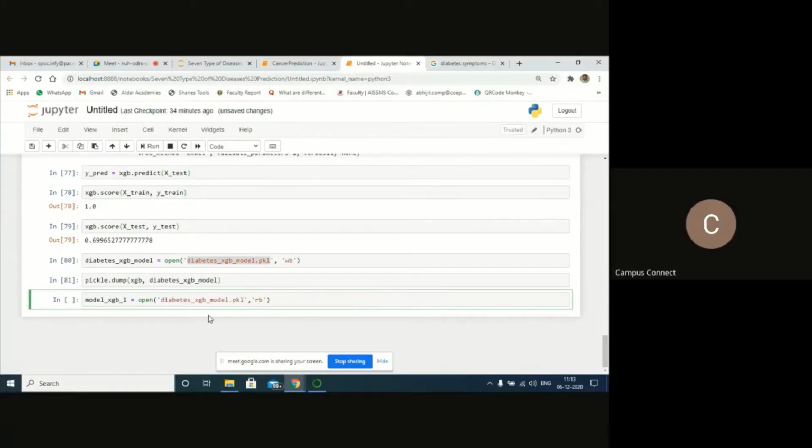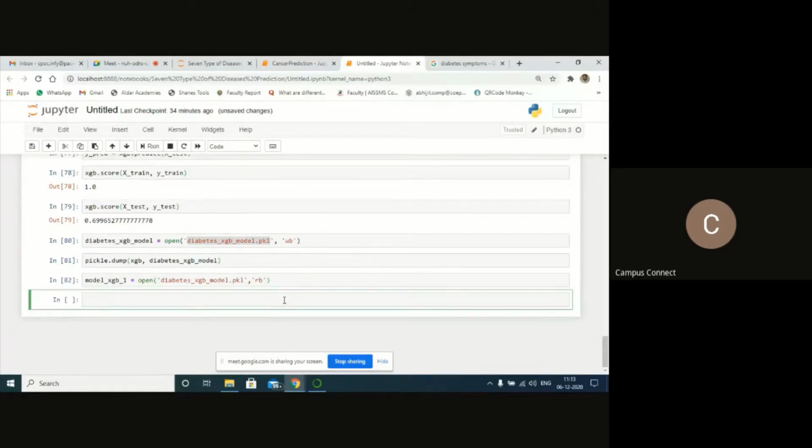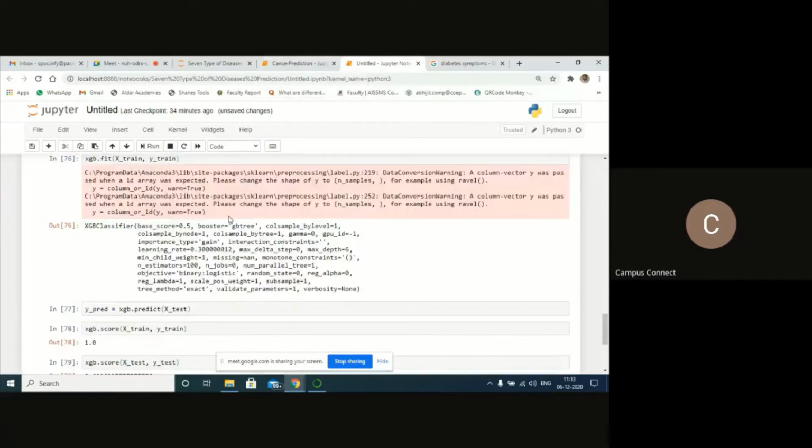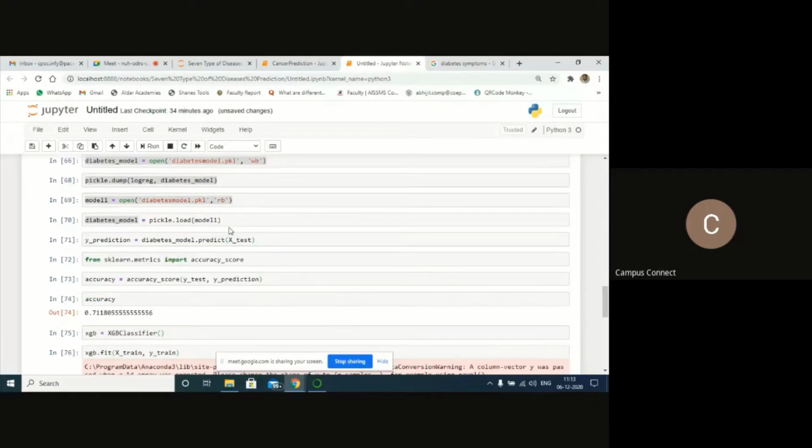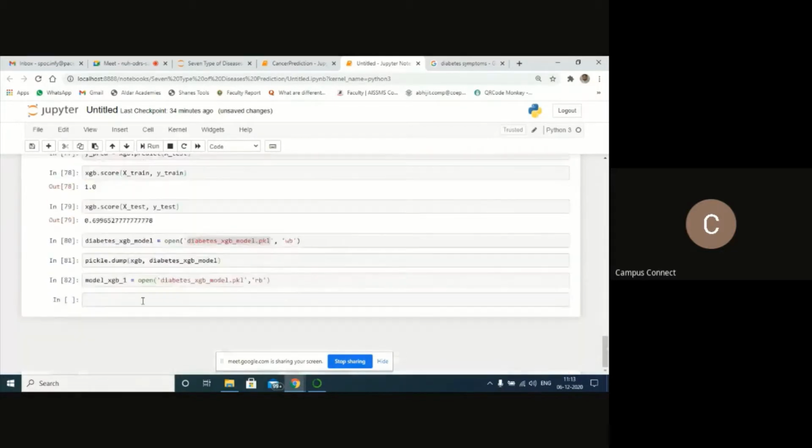Next is just try to open this, shift and enter it. It got opened. Now the model is ready to test the data. So next, let's try to load the model. Here the diabetes model is there.